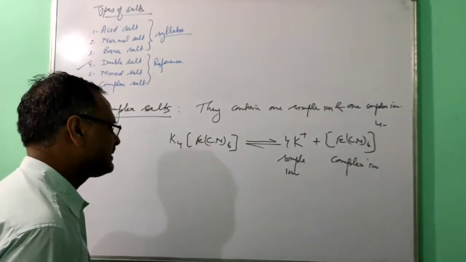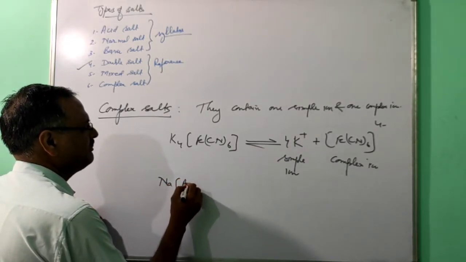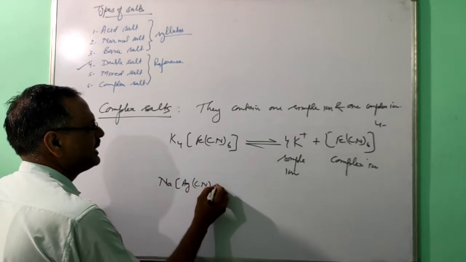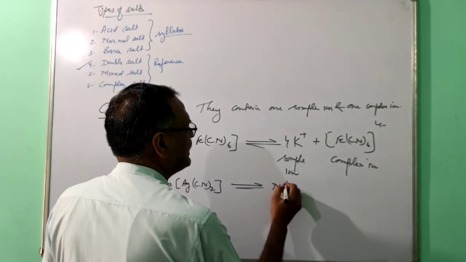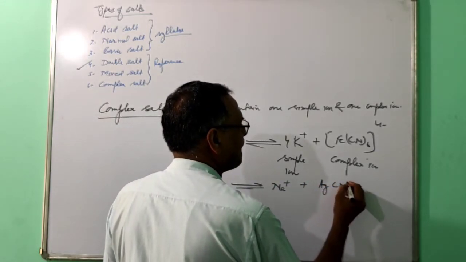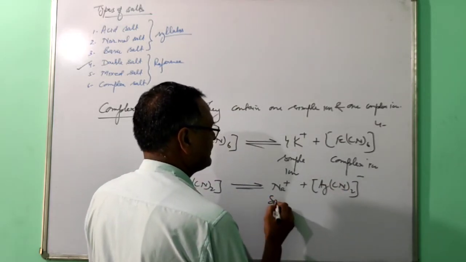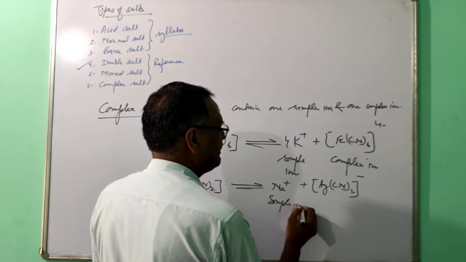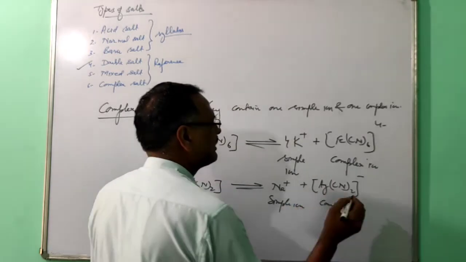In the same way, if you take sodium silver cyanide and dissolve it in water, it will break into Na plus and silver cyanide ion. This one is the simple ion, that one is the complex ion.